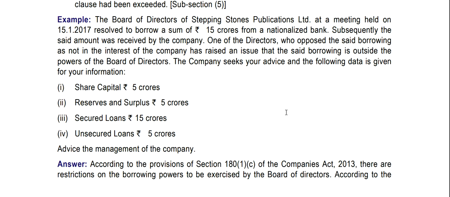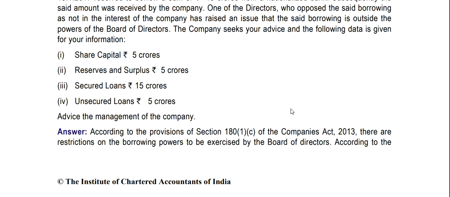Share capital 5 crore, reserves and surplus 5 crore, secured loans 15, unsecured 5. So we have share capital 5, reserves and surplus 5, 5 plus 5 is 10, secured loans 15. So with unsecured 5, it crosses the aggregate of the share capital, reserves and surplus. Securities premium is not given.